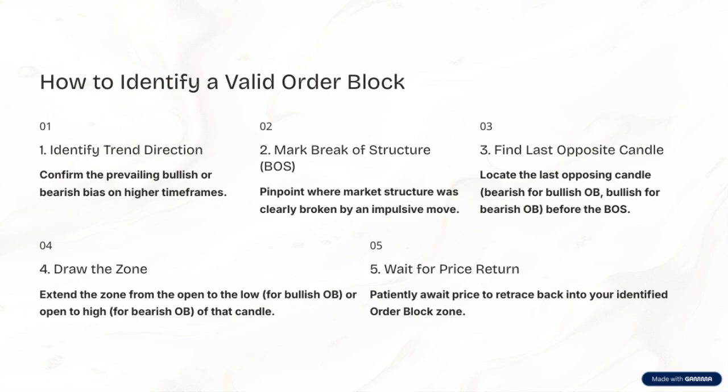For a bullish order block, draw the extension from the open of the candle to its low. Conversely, for a bearish order block, extend from the open to the high of that candle. This helps us define the precise area where the price might reverse.